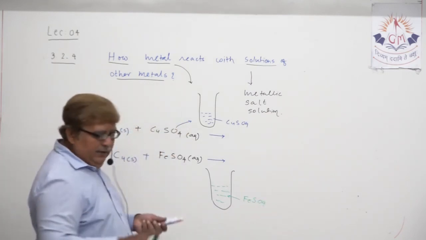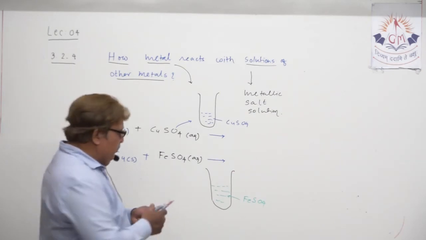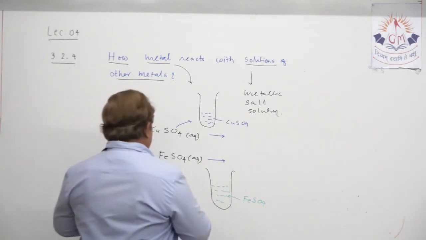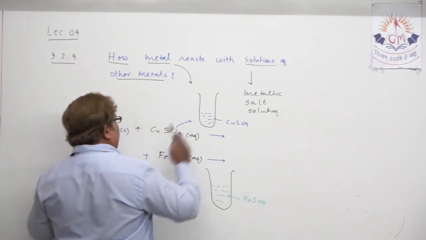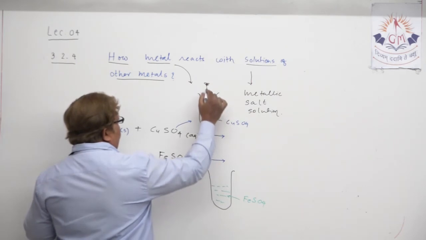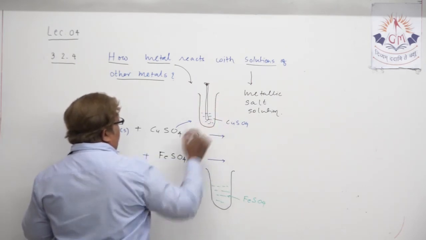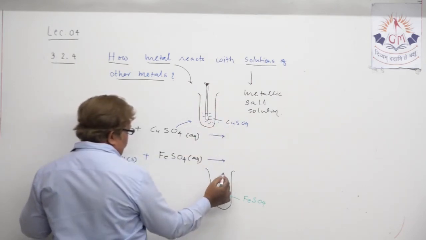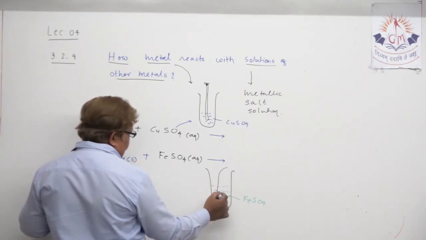That's its actual color. This is iron sulfate. Now, in the first one you have to keep an iron nail, 2 to 3 nails or an iron rod, whatever. And here you will put a copper wire.